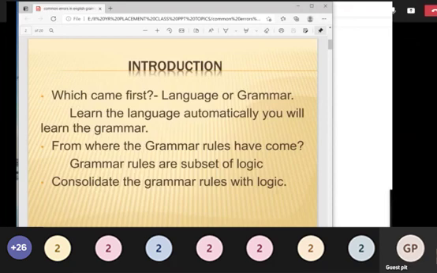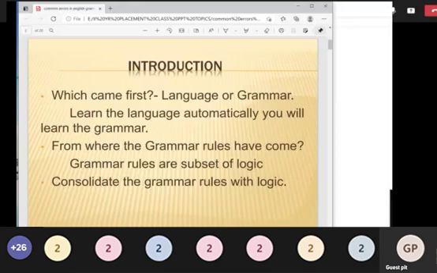If you want to remember it lifelong, you have to understand the logic behind that particular rule. Why I have to use this? Why I should not use that? So try to use the particular logic, and then automatically you can remember it lifelong. It will be very useful for your spoken and written English. Not only that, any kind of exam you want to attend, you can very easily attend by keeping that grammar rule in your mind. So this is the introduction. You can have in your mind that grammar is easy.